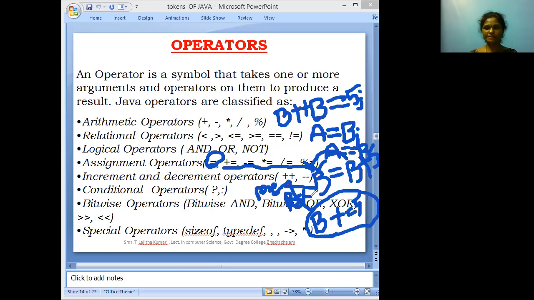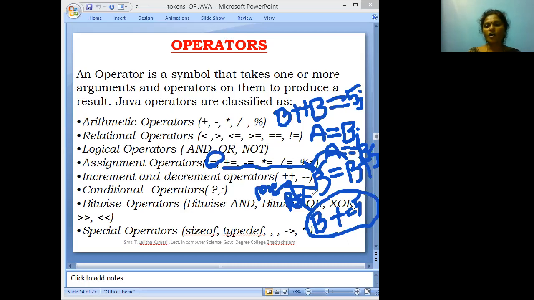B plus plus means first the value is assigned to the variable, then only the value will be incremented. Same, decrementation is also pre-decrement and post-decrement. In the pre-decrement, first the value is decremented, then only the value will be assigned. Post-decrement means first the value is assigned to the variable, then only the value is decremented.